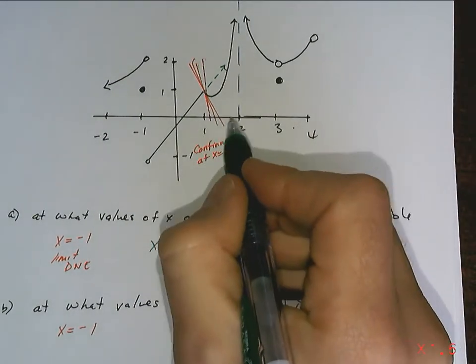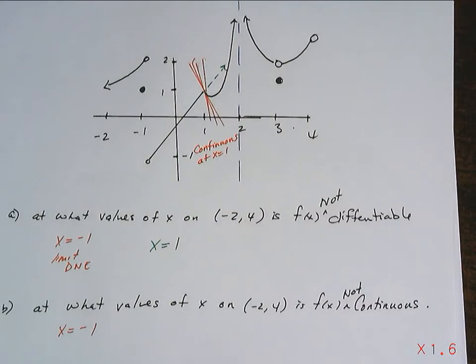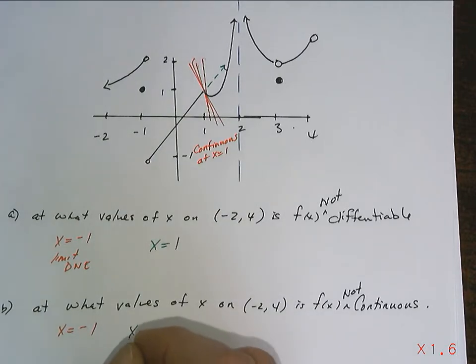Continuing on, what about 2? 2 seems like an interesting point. Is it continuous at 2? Is that a continuous function at x equals 2? Evan? No, it's definitely not. It's discontinuous at 2.